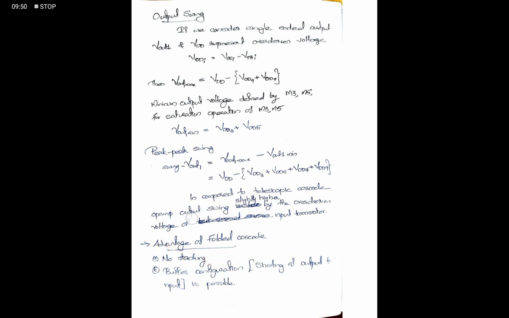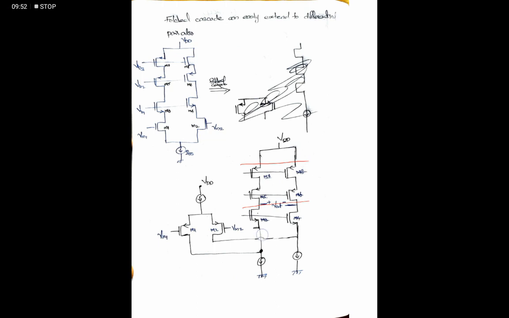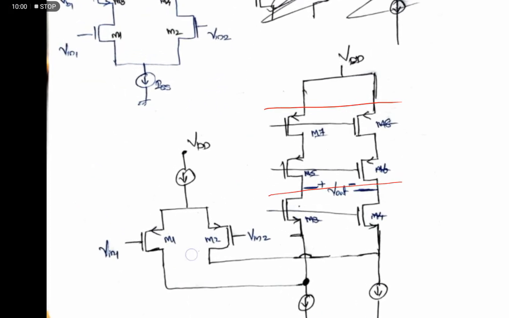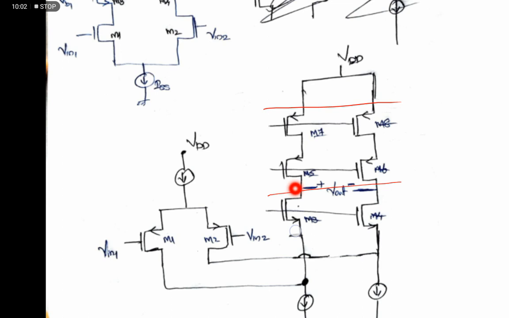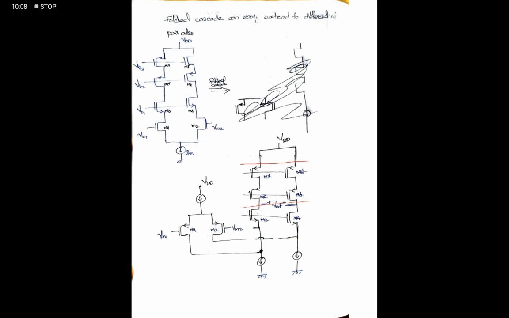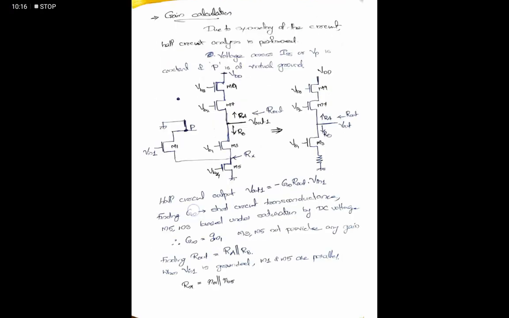Buffer configuration is possible in this one. Input to output shorting is possible, because there is no stacking between the input and the load side, so we can connect output and input together. There will be an effect on the output swing, but we can use that output swing to implement the circuit.